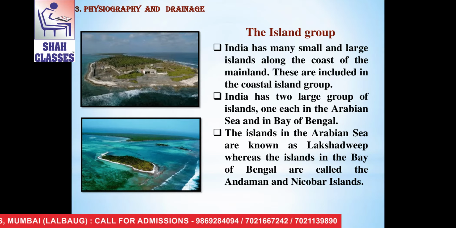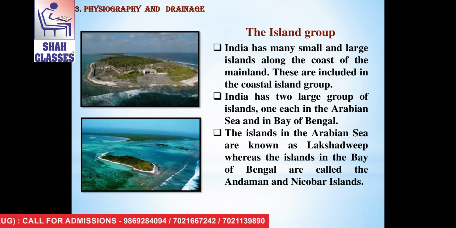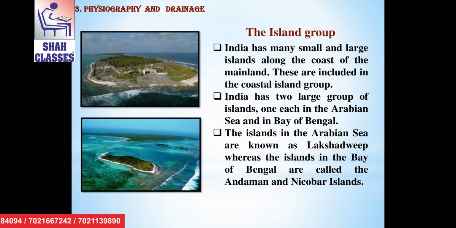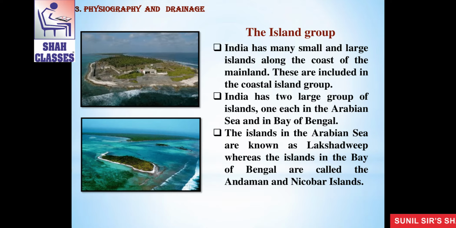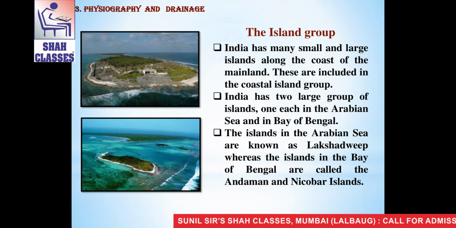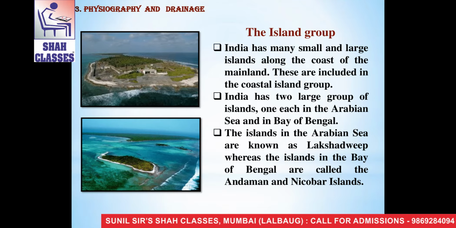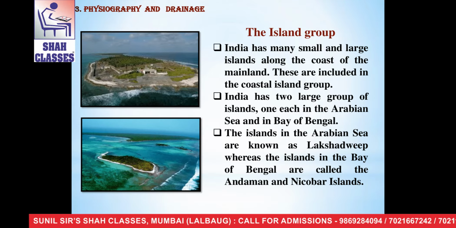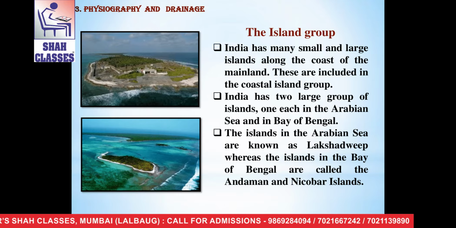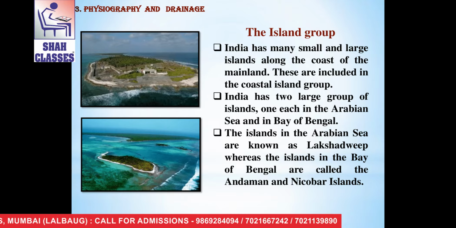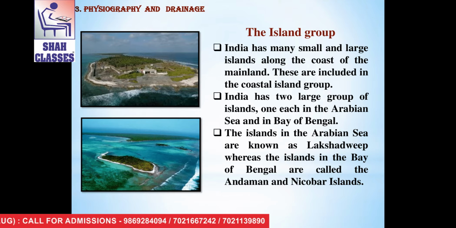The last geographic division of India is the island groups. India has many small and large islands along the coast of the mainland. These are included in the coastal islands group. India has two large groups of islands. One is in the Arabian Sea and the other is in the Bay of Bengal. The islands in the Arabian Sea are known as Lakshadweep, whereas the islands in the Bay of Bengal are called the Andaman and Nicobar Islands.